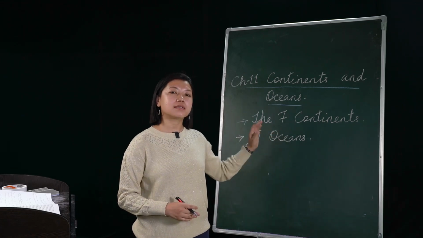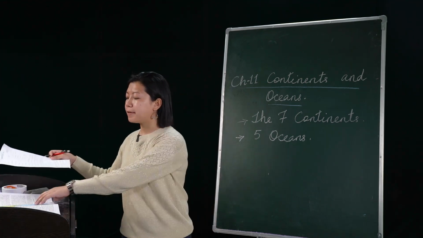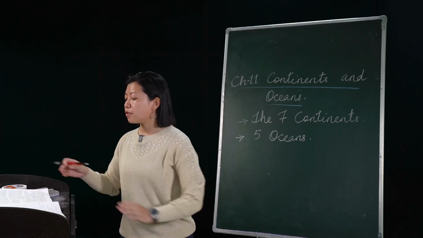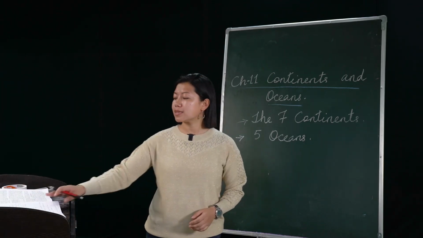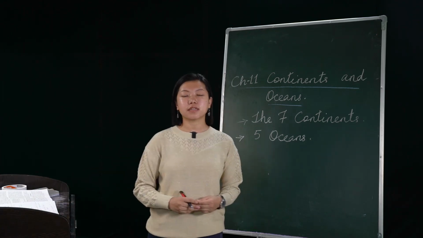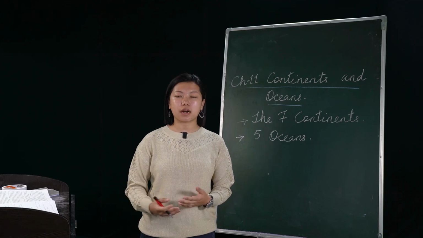Africa is the second largest continent. Now, if you want to have a glimpse of Africa and its special features, you can turn to page number 67. Okay, coming to the physical features. In Africa, we have the Great Sahara Desert.